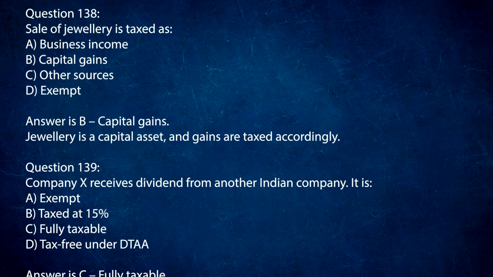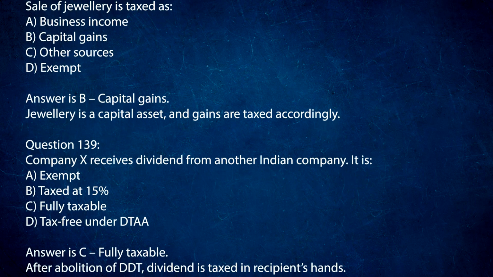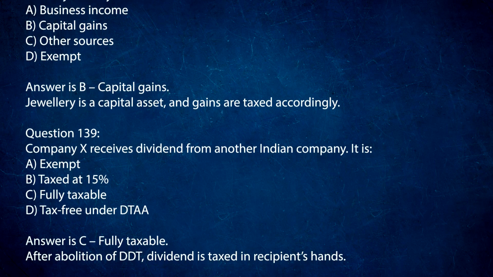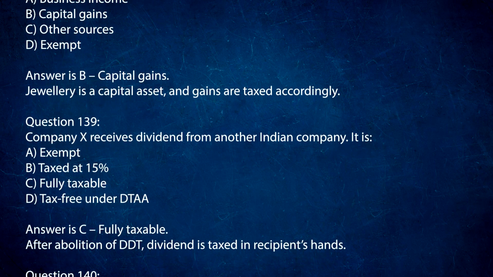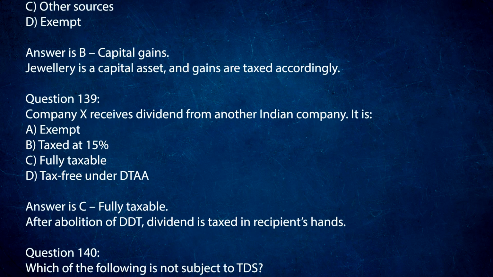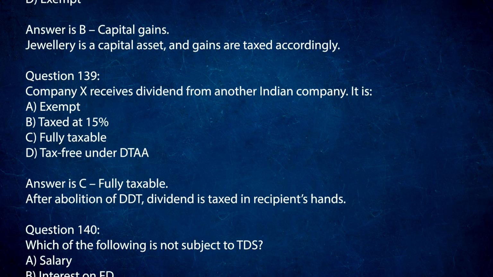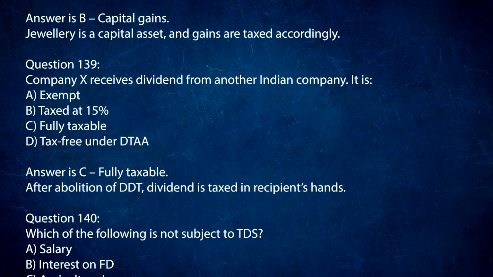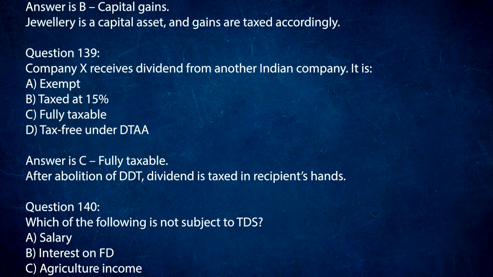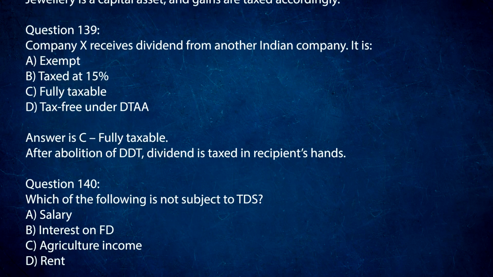Question 139. Company X receives dividend from another Indian company. It is A. Exempt. B. Taxed at 15%. C. Fully taxable. D. Tax-free under DTA. Answer is C. Fully taxable. After abolition of DDT, dividend is taxed in recipient's hands.